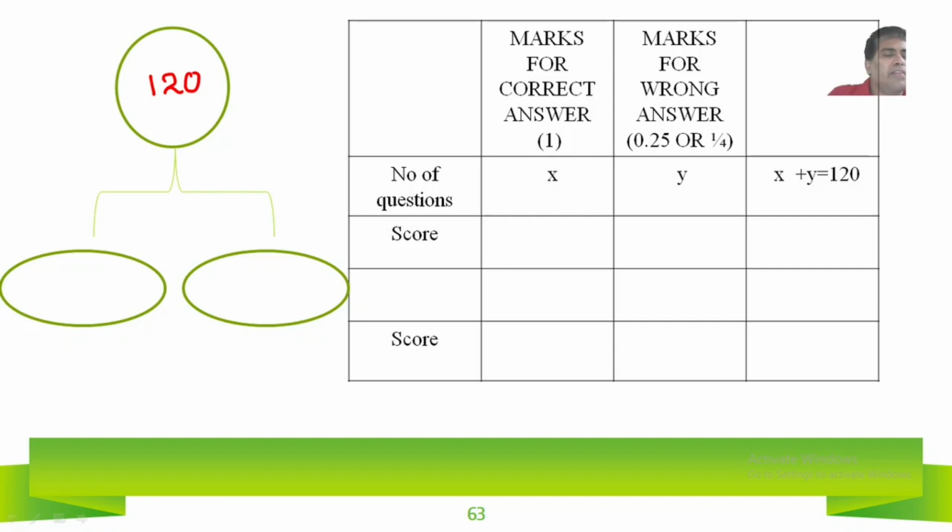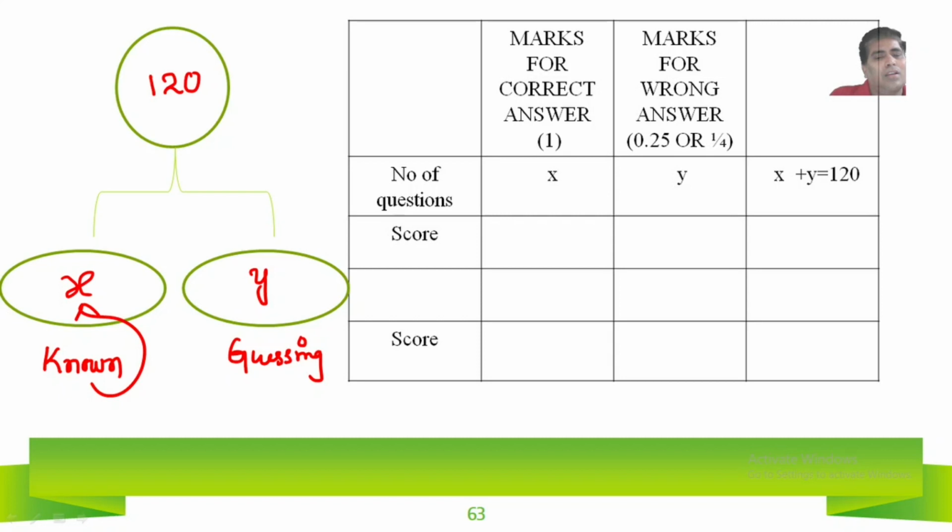This 120 we are dividing as x and y. Y means he is guessing. X is the number of questions he knows very well, the known questions. The number of unknown questions, unknown means by guessing, we are taking as y.